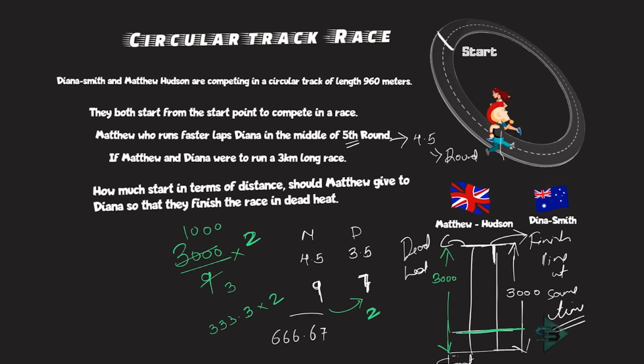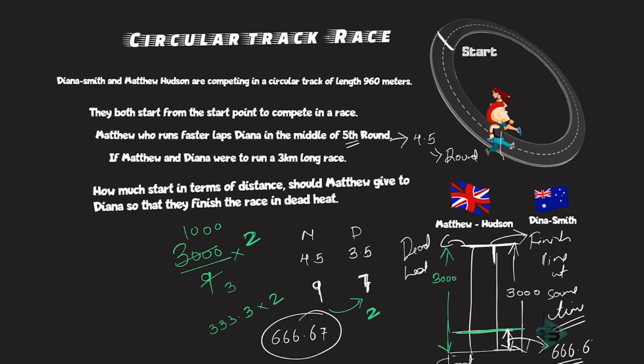That's it. So Matthew will give Dinah a start of 666.67. She will be standing this many meters ahead of Matthew, so that both of them end in a dead heat, which means both of them reach the finish line at the same time.